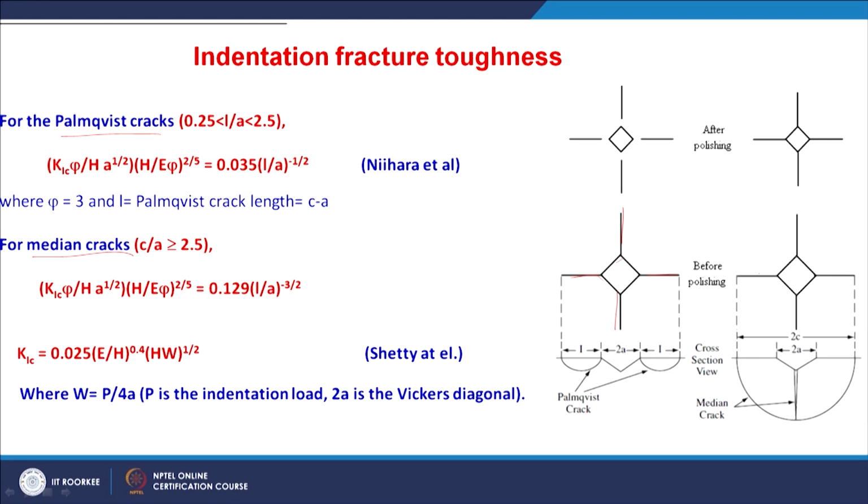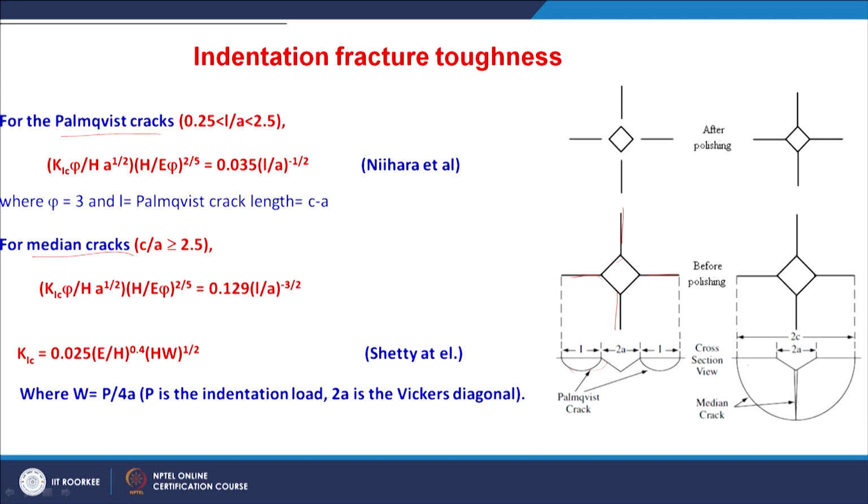In both cases it is the same, but if you polish it and remove all the strains there, you see different characteristics, and this is a Palmqvist crack.